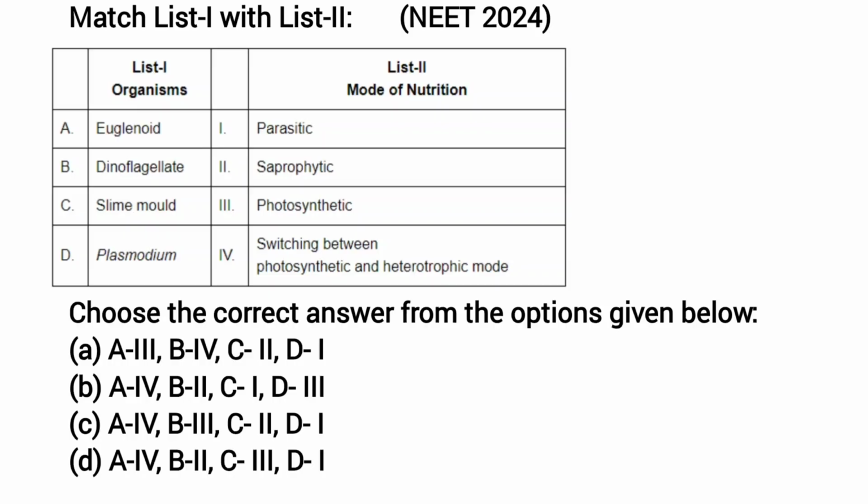We'll move on to the next one, that is dinoflagellates. As you all know, dinoflagellates are photosynthetic organisms. So it matches with option 3. So B3. And B3 is given in only option C. So you can rule out the other two options easily. And the correct answer is option C for this question.